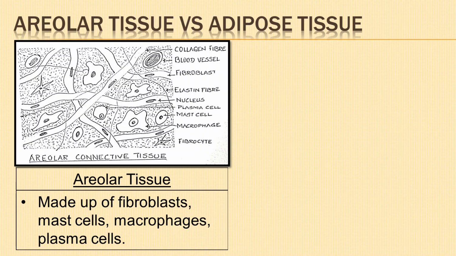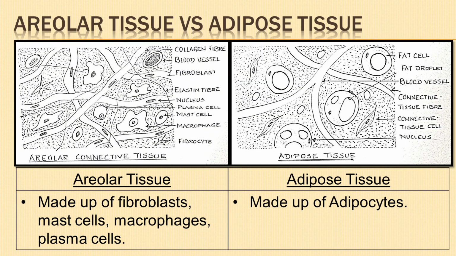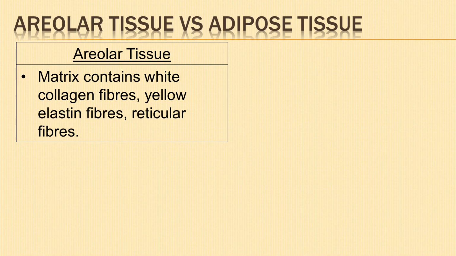Areolar tissue consists of different types of cells, namely fibroblasts, mast cells, macrophages, and plasma cells. Adipose tissue is made up of similar types of cells called adipocytes. Areolar tissue contains transparent jelly-like matrix with white collagen fibers made up of protein collagen and yellow elastin fibers made up of protein elastin, reticular fibers, and several other types of cells.